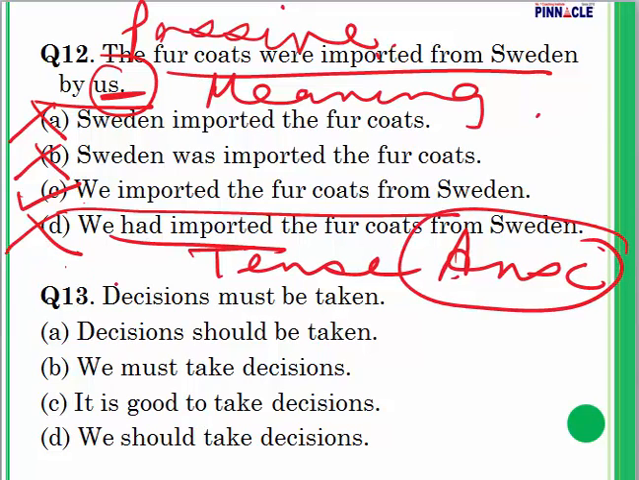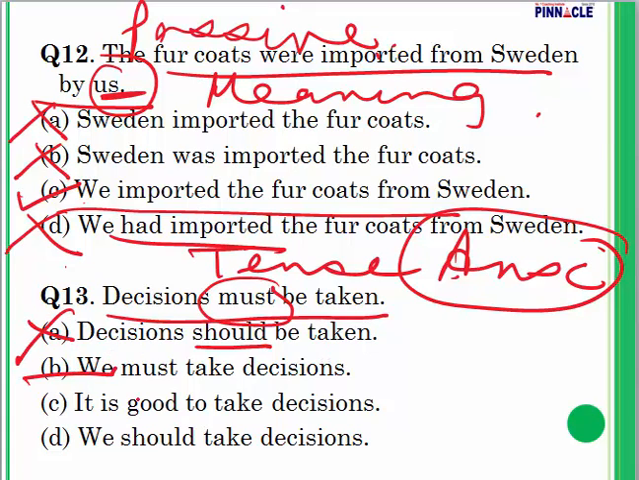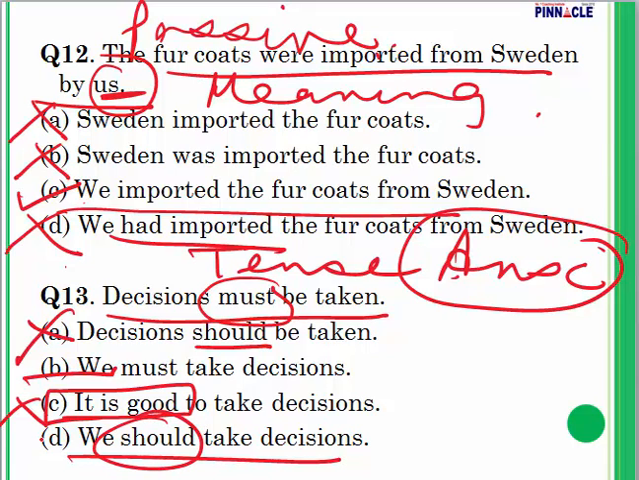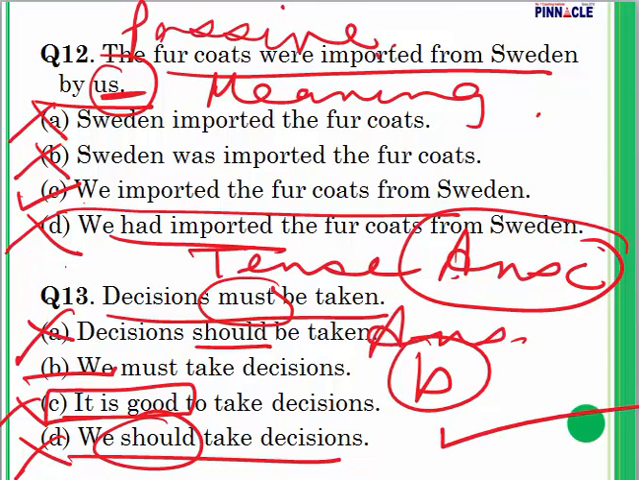Question number 13. Decisions must be taken. Decisions should be taken. Should is incorrect because must is given in the original sentence, so must should be used. A gets eliminated. This could be the answer. It is good to take decisions. Nowhere it is mentioned it is good. Incorrect words inserted. C gets eliminated. We should take decisions. Should is again incorrectly inserted. What am I left with? B. So for question number 13, my answer is B.